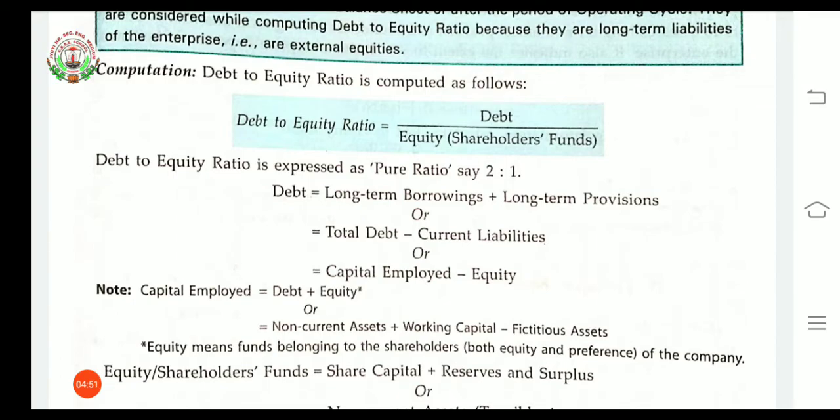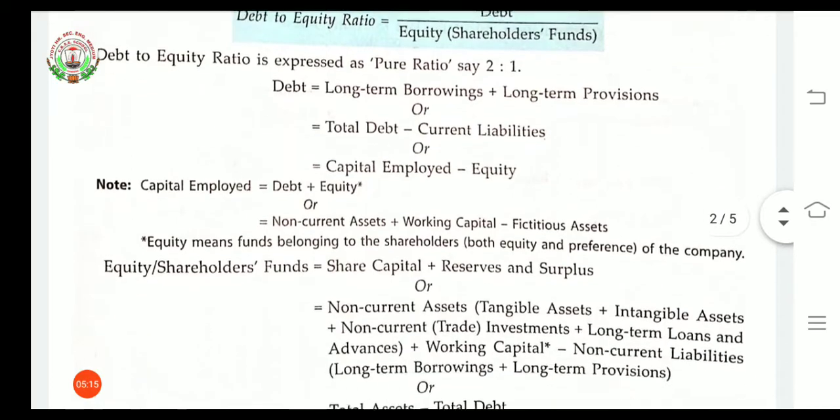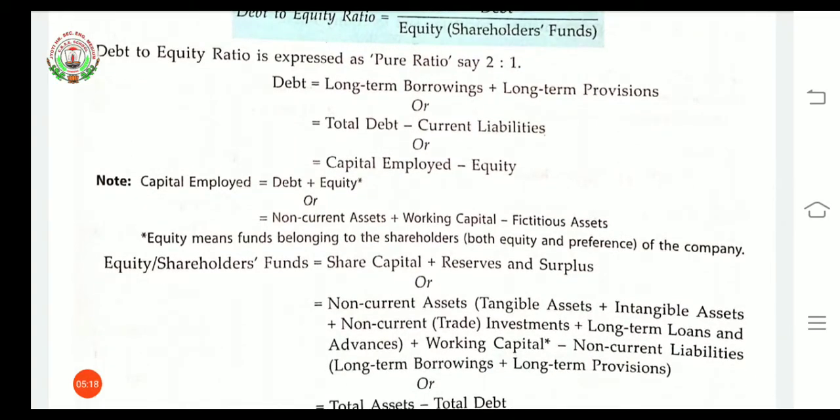Now how will debt be calculated? For debt we have to add long-term borrowings and long-term provisions, or the total debt minus current liabilities, or capital employed minus equity. So the three formulas are given here. We have to apply them on the basis of the information which will be provided in the question. This last one here, capital employed minus equity, is created out of the original formula.